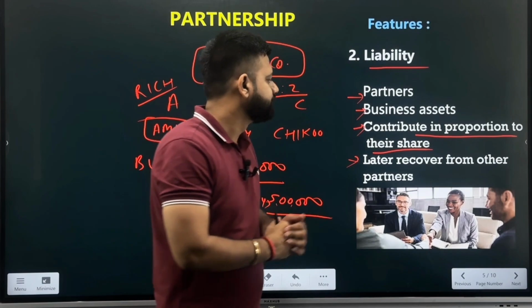So this is known as the liability. That is, the partners over here have the unlimited liability and they share the losses in the agreed ratio in which they had agreed to take the profits. So the ratio which is decided for taking the profits, they will be also taking the shares of the losses in that certain ratio only, right?